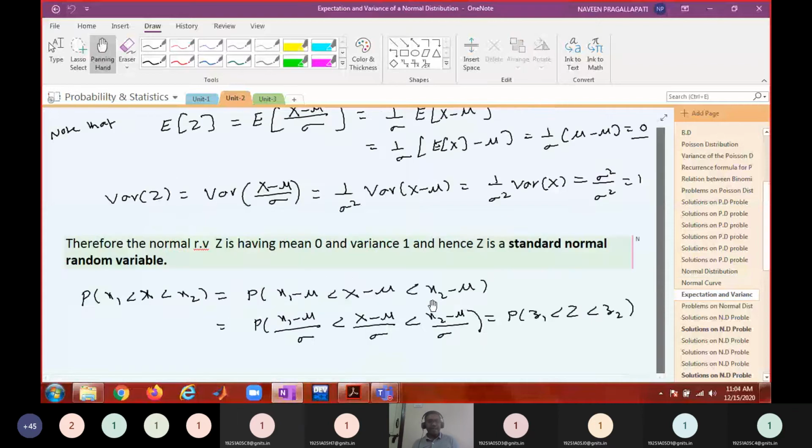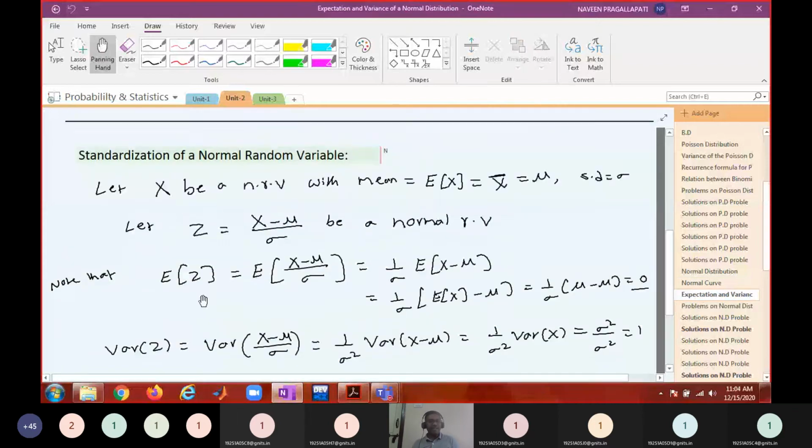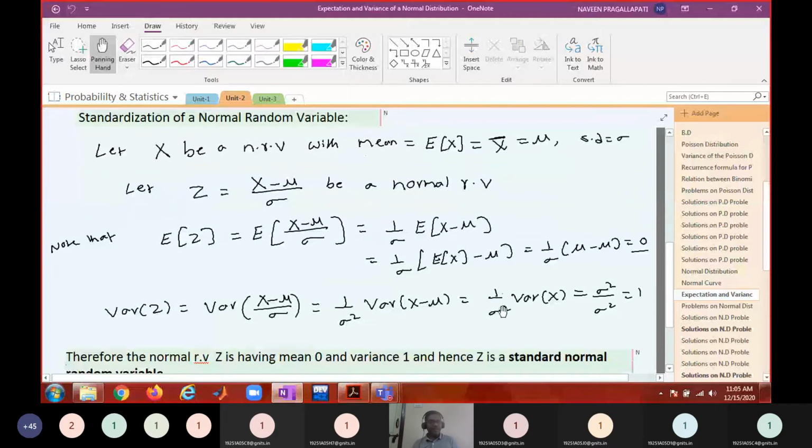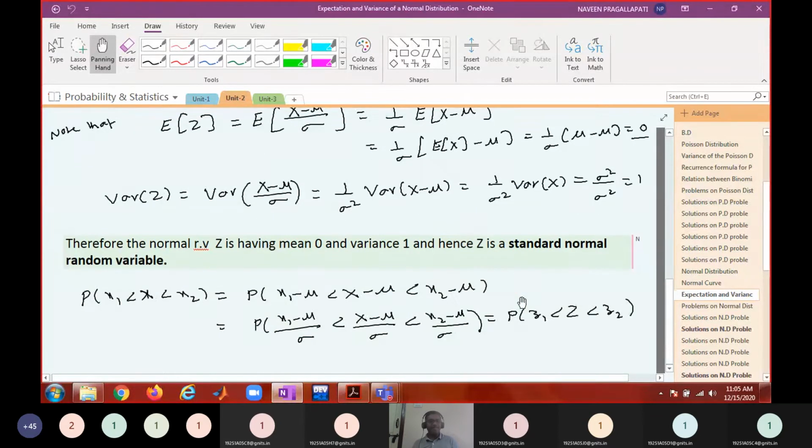We derived the expectation and variance of the standard normal distribution. We observed that for a standard normal distribution, the mean is always 0 and the variance is always 1. So this is the way of computing the standard normal probability.